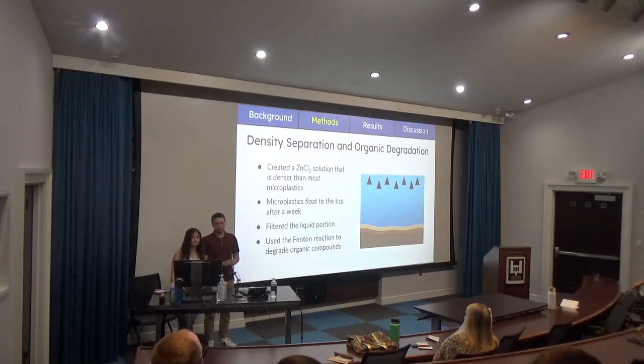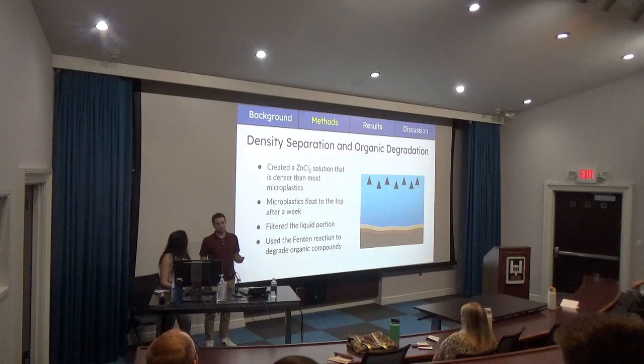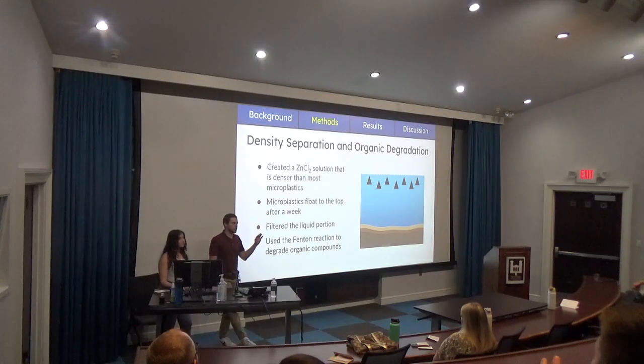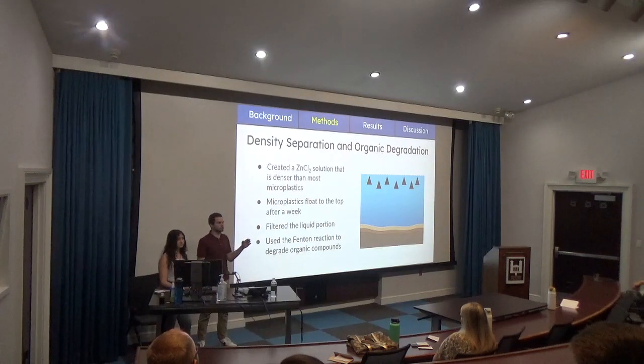And then we did what was called density separation and organic degradation. We created a solution that was a lot denser than a lot of microplastics, and basically all of the microplastics just floated up to the top. Then we filtered off that liquid portion, and we took the filter and put it in what's called a Fenton reaction, which would degrade all of the organic compounds, so then we were just left with our microplastics.